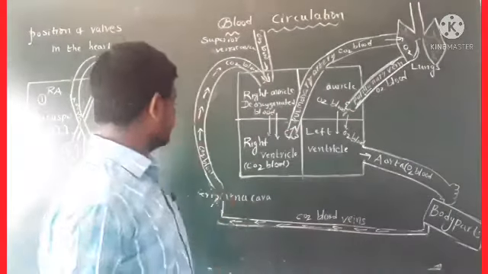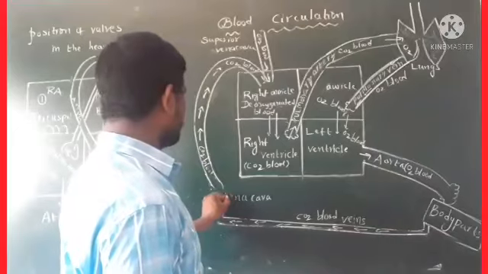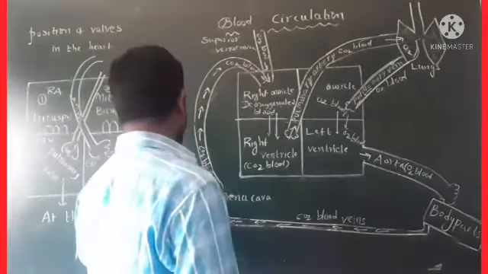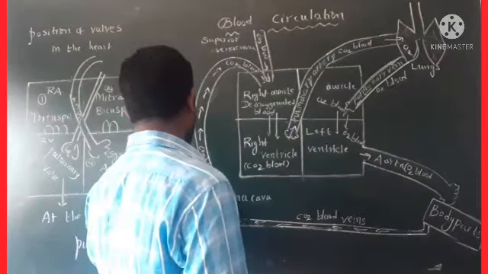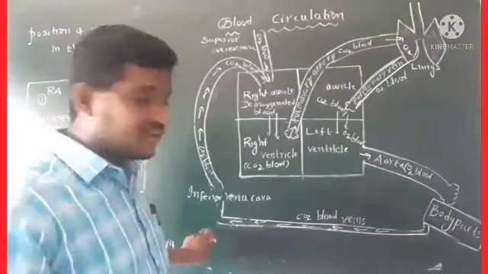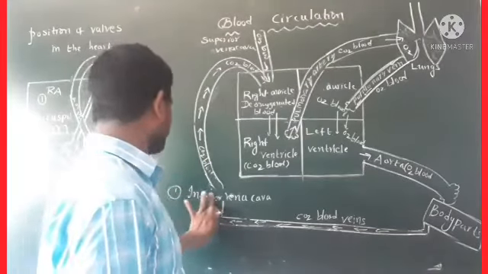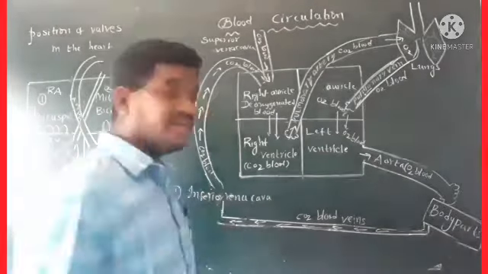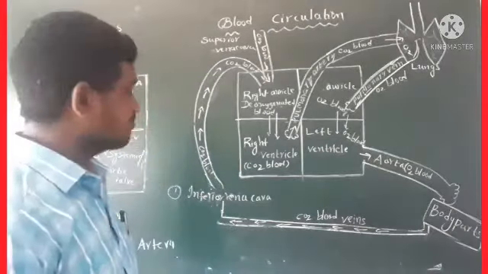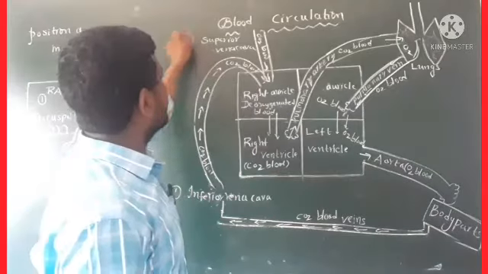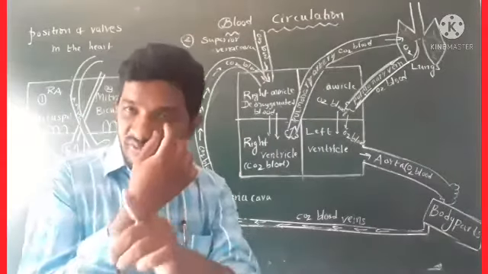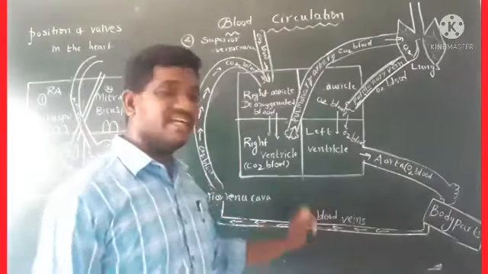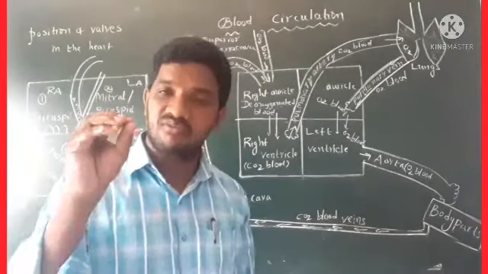See, here there are two major veins present. One is inferior vena cava. This is inferior vena cava. This is the superior vena cava. What are inferior and superior vena cava? See, vena cava are nothing but veins. These are formed from the veins.